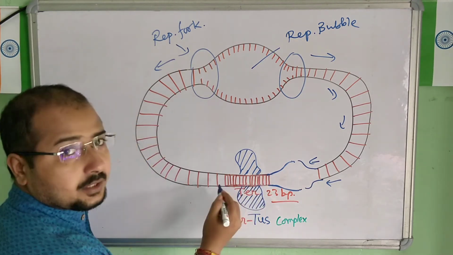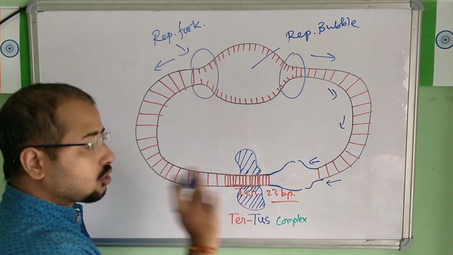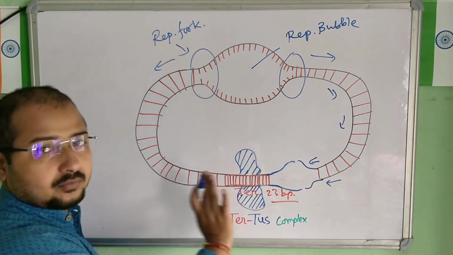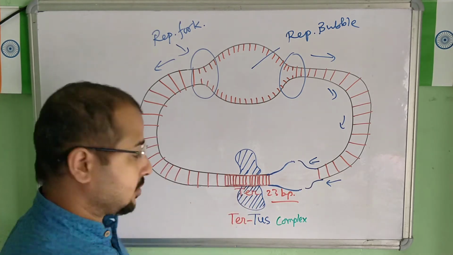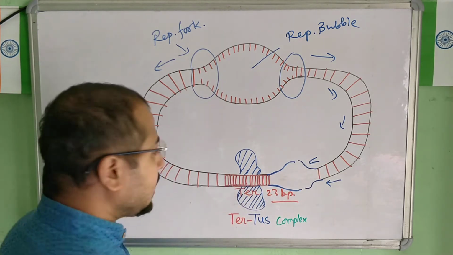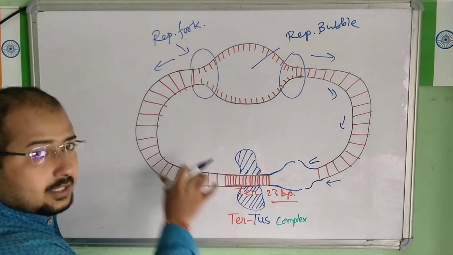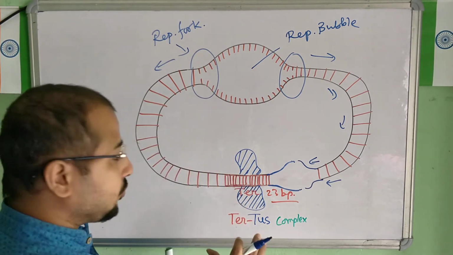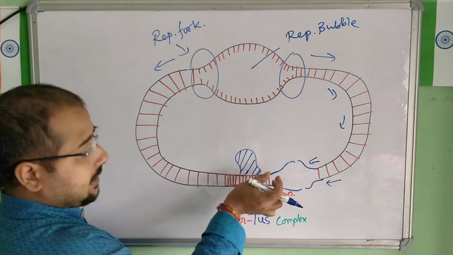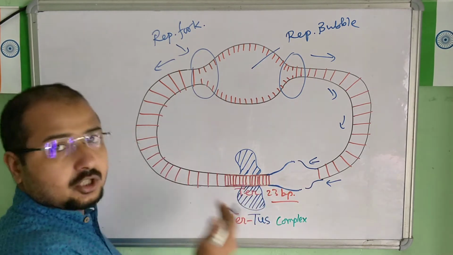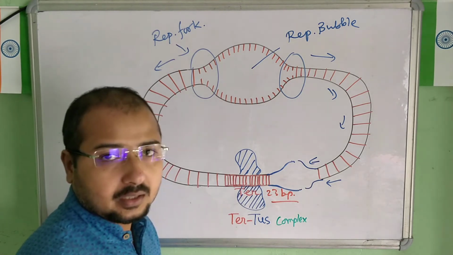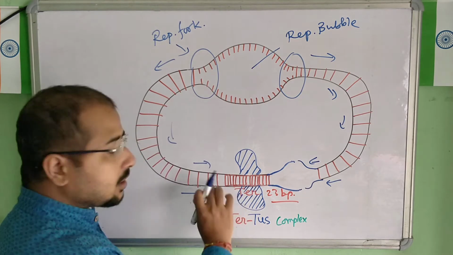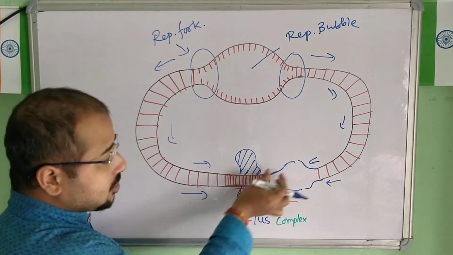Now no more movement will be there from this side. It will stop here. So the fork is halted, arrested from one side. The function of the TAR sequence is done. Now another fork is coming from this other side. When this fork meets the other fork here, it will stop automatically. The fork coming in this direction, when it comes in contact, will meet and halt here.